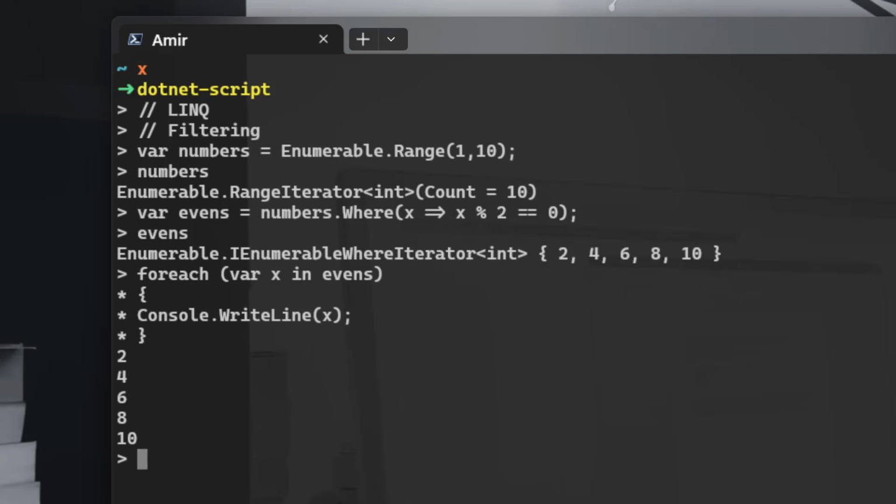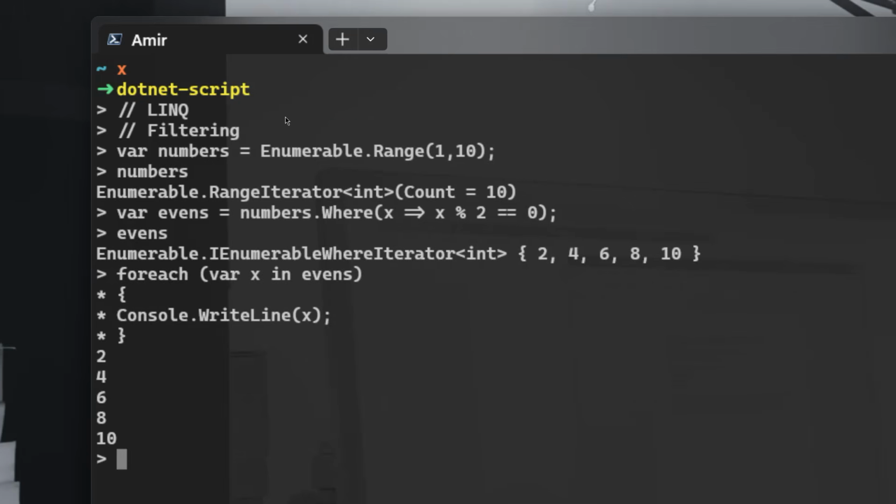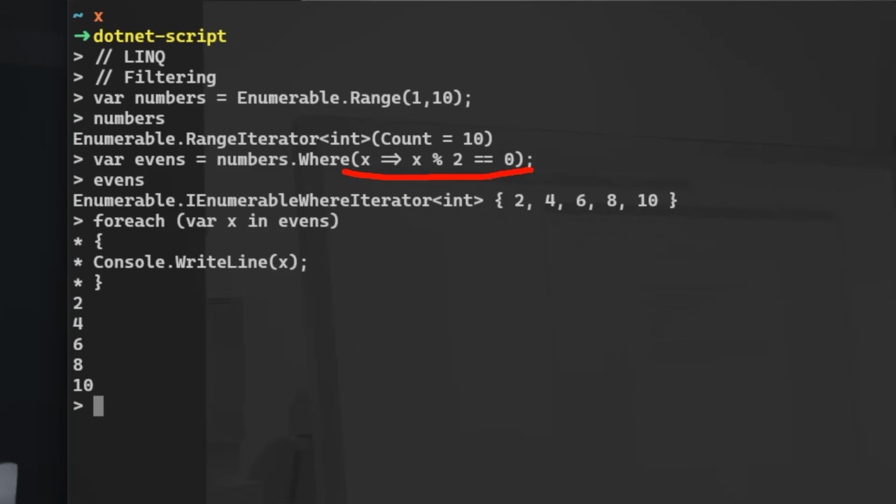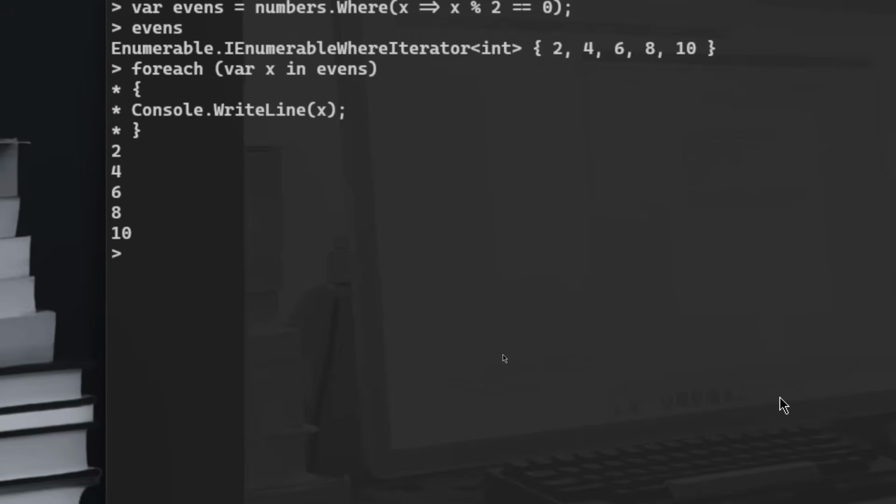The Enumerable, by the way, might be a mystery for some of you. Enumerable provides helper methods for working with collections. So if you want Range, you cannot use it without Enumerable. You cannot write simply var numbers equal to Range 1, comma 10. You need Enumerable.Range. We have seen this before, and we said that this is called the lambda arrow. It's an anonymous function, it doesn't have a name, and gets things done on only one line. Lambda exists in a lot of programming languages, in Python, in JavaScript, in Rust, in Haskell.